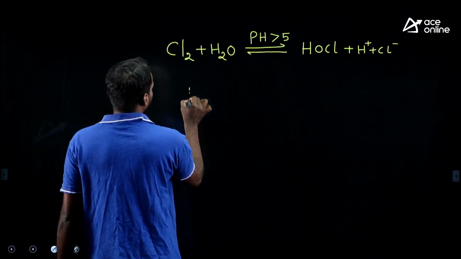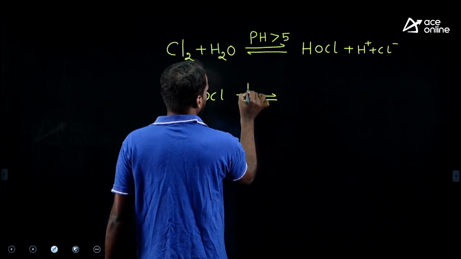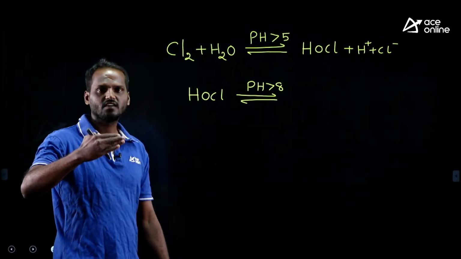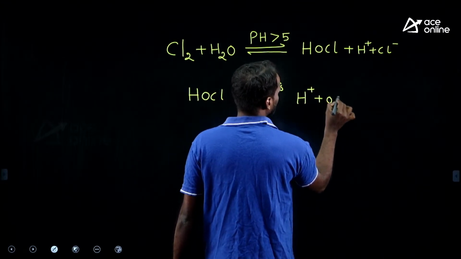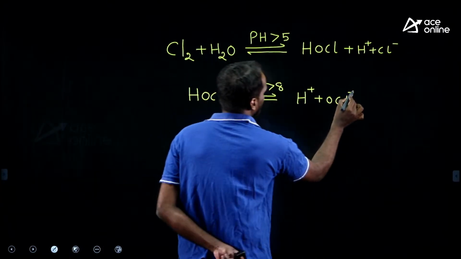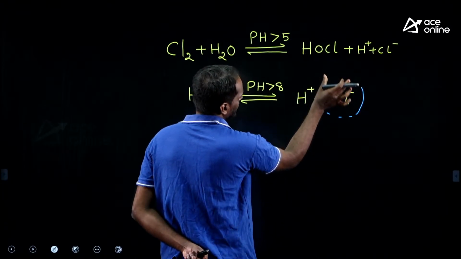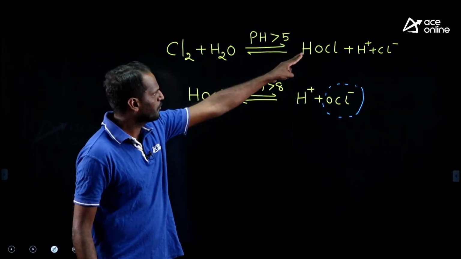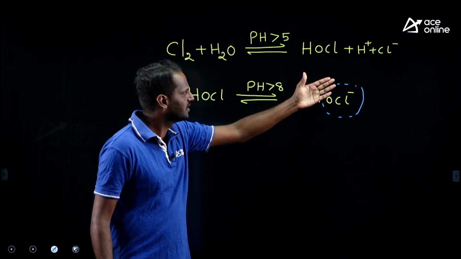At an elevated pH, when the pH value is more than 8, this hypochlorous acid dissociates into H+ plus OCl−. This OCl− is the hypochlorite ion. The hypochlorous acid dissociates and forms its own ion, but hypochlorous acid has more disinfecting power, 80 times more powerful than its ion.